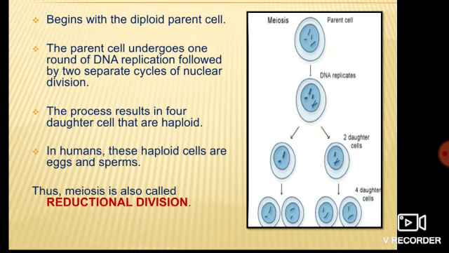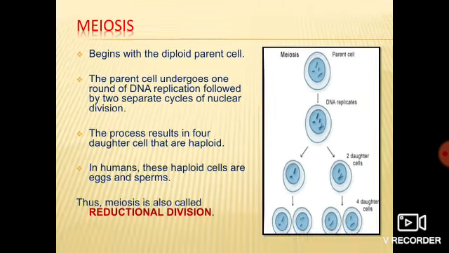Till here it is clear? Now, because in meiosis the number of chromosomes is reduced, that's why meiosis is also known as reductional division. As in mitosis the number of chromosomes is the same, that's why we say mitosis is equational division. Similarly, in meiosis the number of chromosomes is reduced, that's why meiosis is known as reductional division. This is just an outline about meiosis. Now we will discuss all the processes one by one in detail.